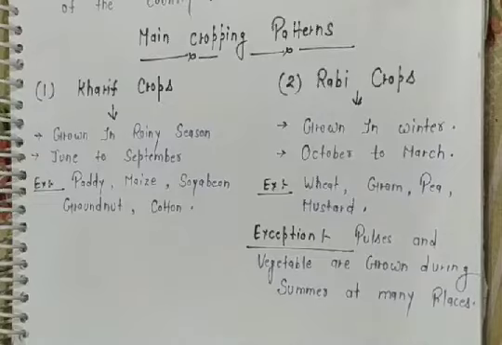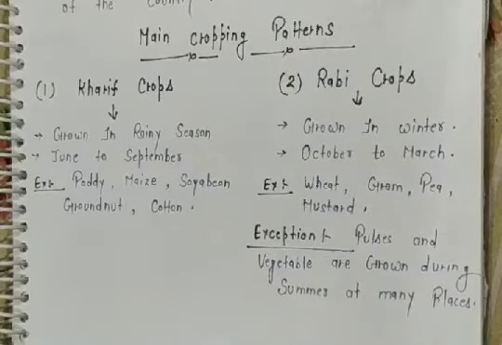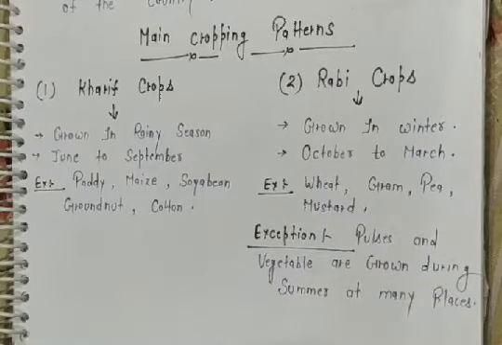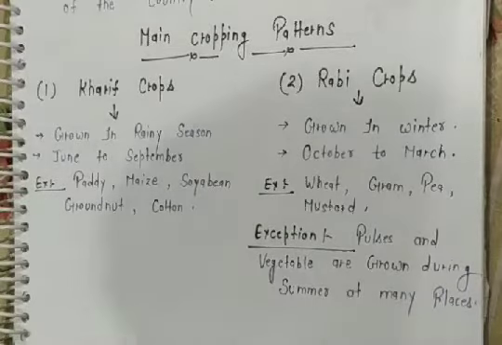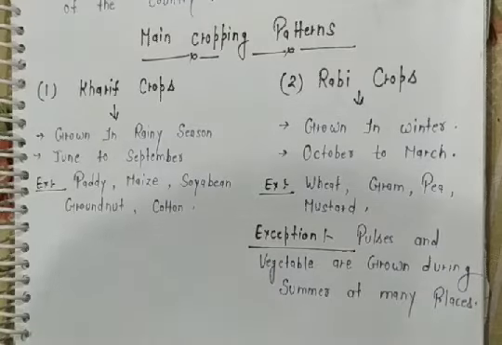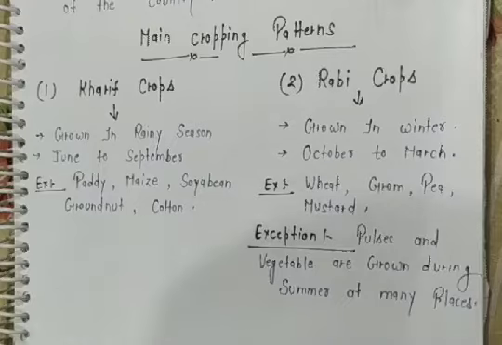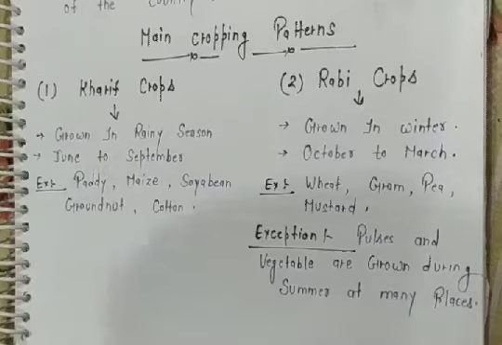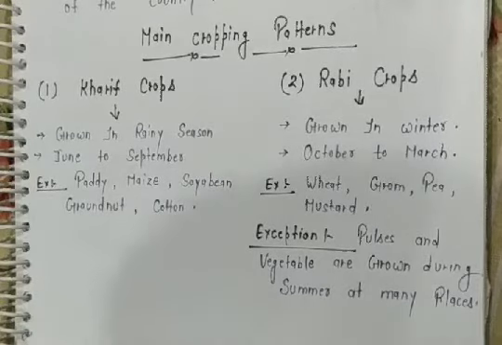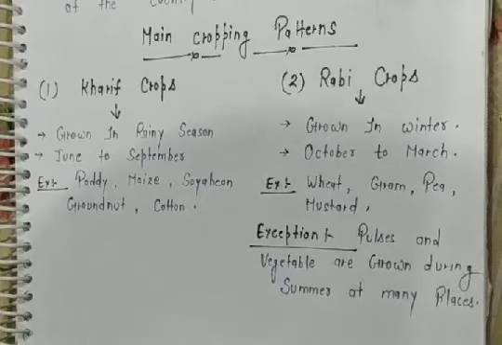If I tell you about the importance of crops, we all know all living organisms need food for their survival. We also know about the mode of nutrition in plants and in animals. Plants adopt the autotrophic mode of nutrition for making their food.